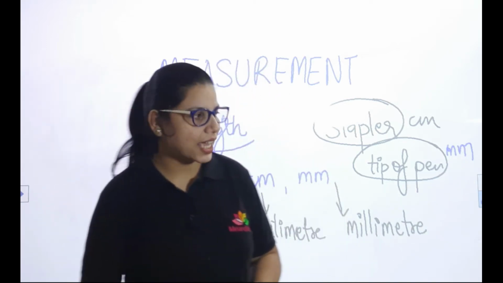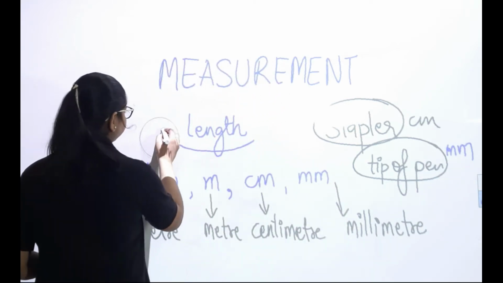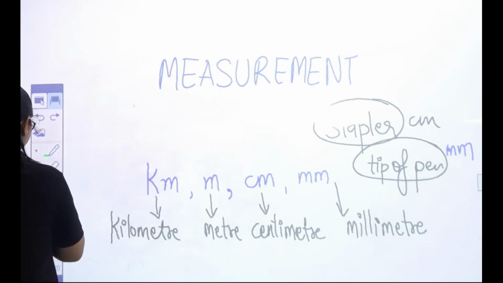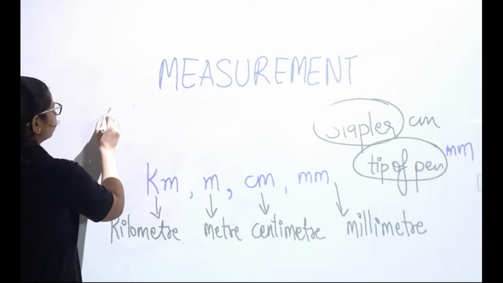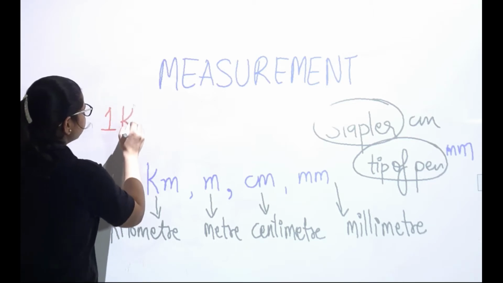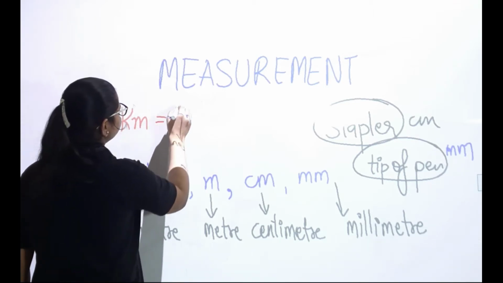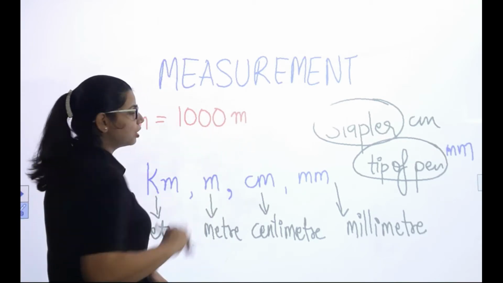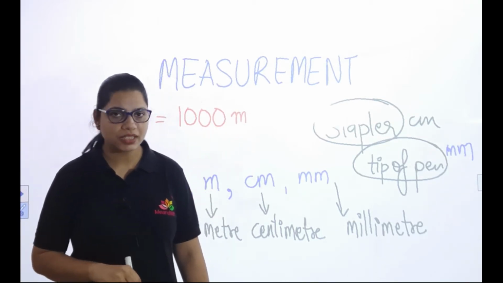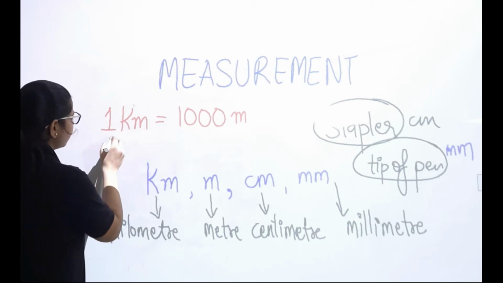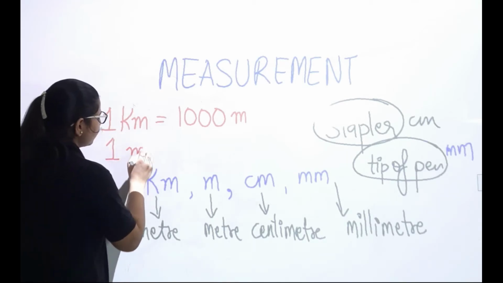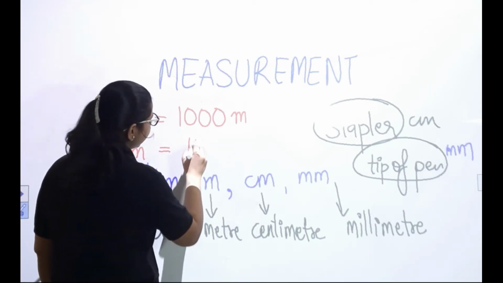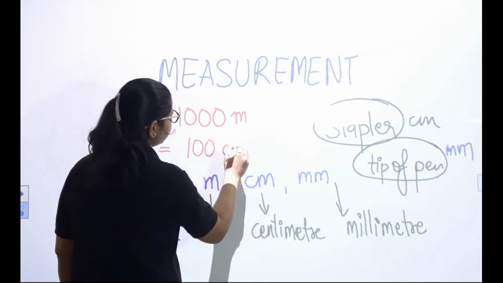So let's see that. One kilometer is equal to 1000 meters. One meter is equal to 100 centimeters.